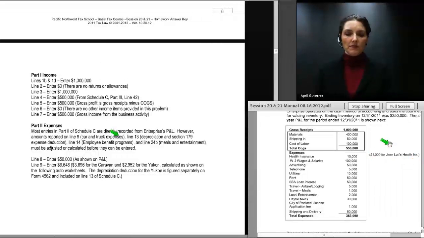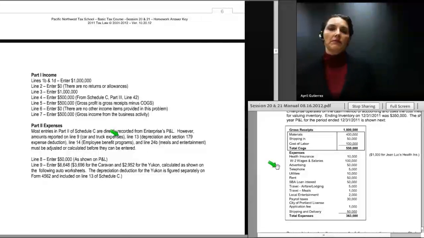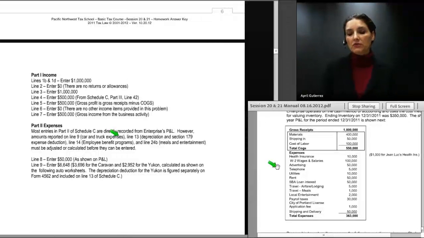But also we need to be aware of some other entries that may not be shown on here, including, for example, amortization expense and depreciation expense. Those amounts are not reflected on this P&L. So even though we have a profit and loss here for the business, the tax return is going to look somewhat different when it's finished.